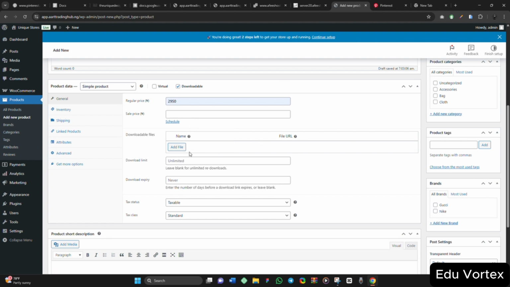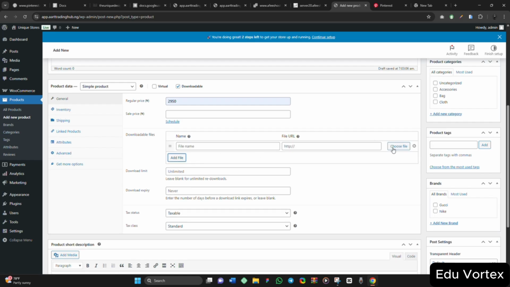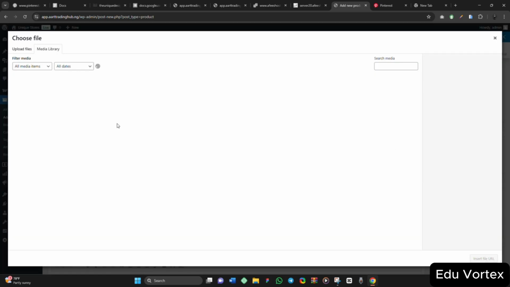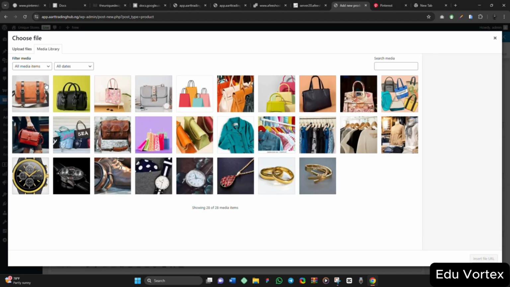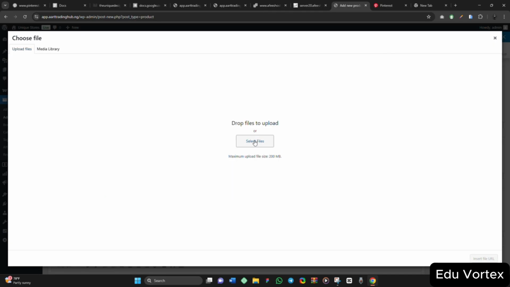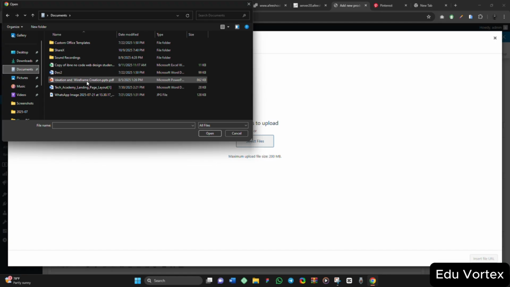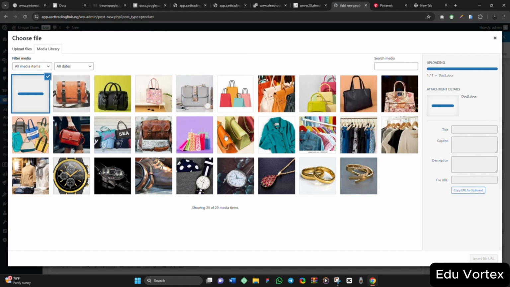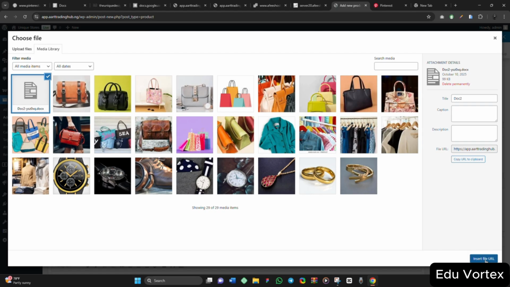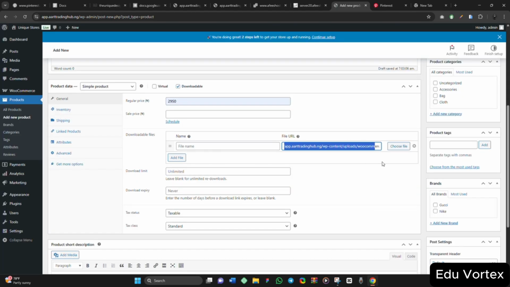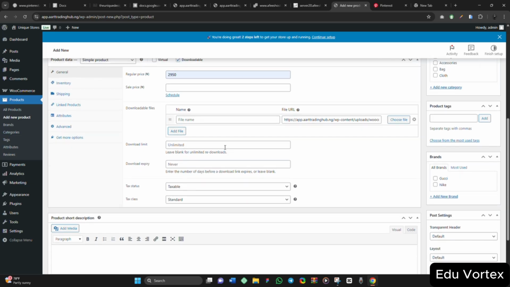Now this is where you're going to add the files. So I will click on this add file. Then I want to choose the file I want to add. This is where you're going to upload your images if you want to upload your product or anything. So I will upload file. I need to look for a document in my computer that I can just use. So I will use this doc2 here. I will open it. That will be my file. Then insert file URL, and this is it. Look at it here. This is the URL. So I have added the file.